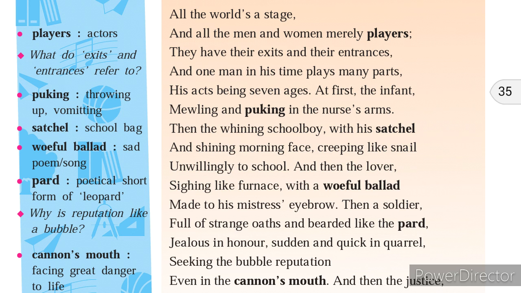So he is son to someone, he is brother to someone, he is father to someone. Such kinds of roles he has to play. We can't say that he is going to play only one role, but he has to play numerous roles. That is why the poet is saying that he has to play many parts in his life. At first, the infant. Now the first stage of human life is the infant, or we can call it babyhood, right? So that is what the first stage is.